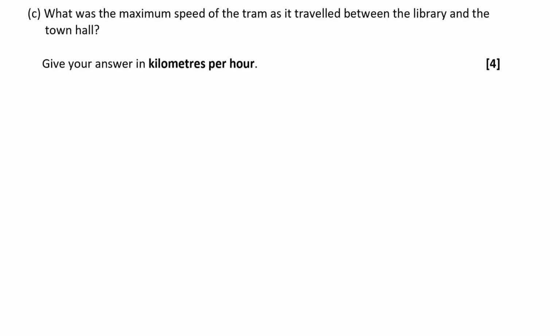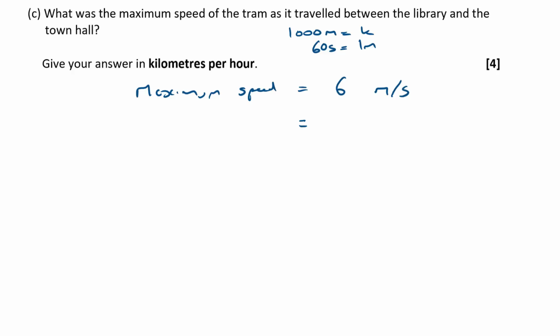Okay, so maximum speed is equal to 6 meters per second. So now we need to convert meters per second into kilometers per hour. Okay, now there are 1000 meters in a kilometer. There are 60 seconds in 1 minute, and we've got 60 minutes in 1 hour, haven't we?